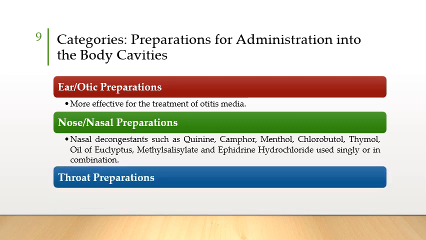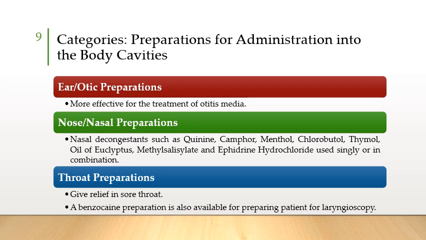The next category we have is the throat preparations. These preparations are applied through the mouth, and they produce effects locally on the throat. They give relief of pain symptoms if the patient is suffering from a sore throat. A benzocaine preparation is also available for preparing a patient for laryngoscopy.